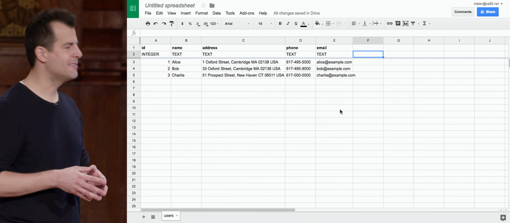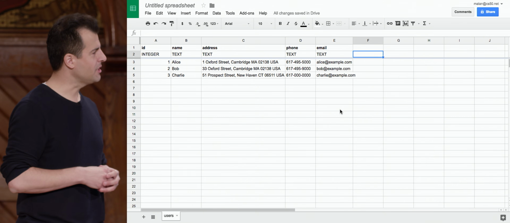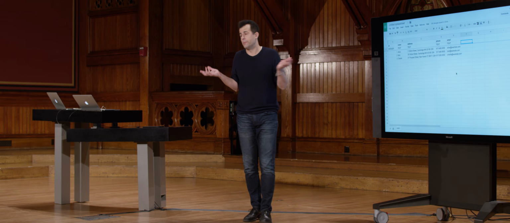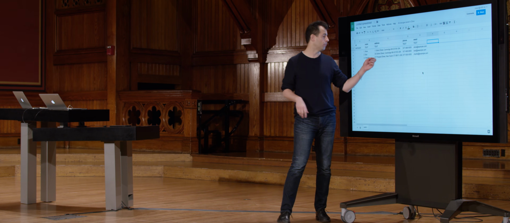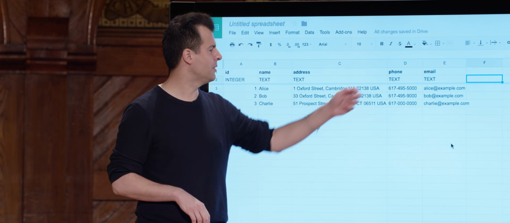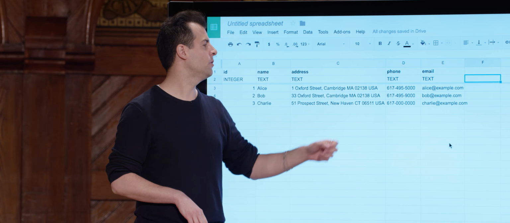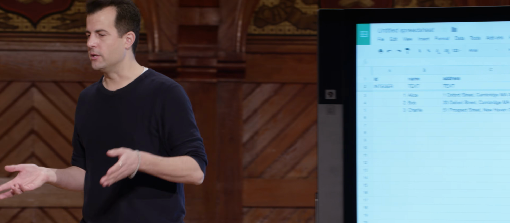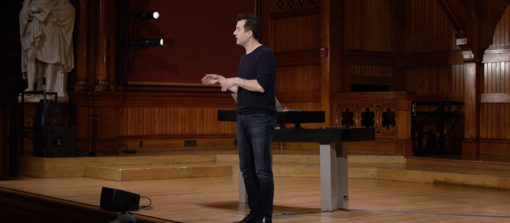I see some redundancy, right? 1 Oxford Street, that's special and unique. 33 Oxford Street, that's special and unique, even though there could be multiple people living or working there. 51 Prospect Street, same thing there. But Cambridge, Mass. 02138 USA. Why, for every resident of Cambridge, Massachusetts, am I storing Cambridge, Mass. 02138 USA?